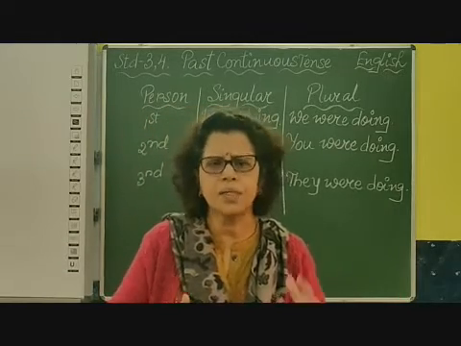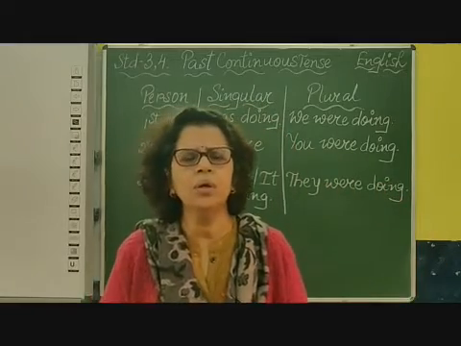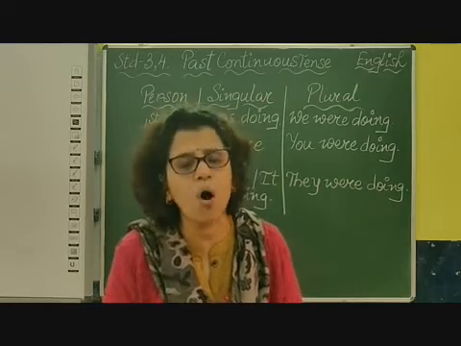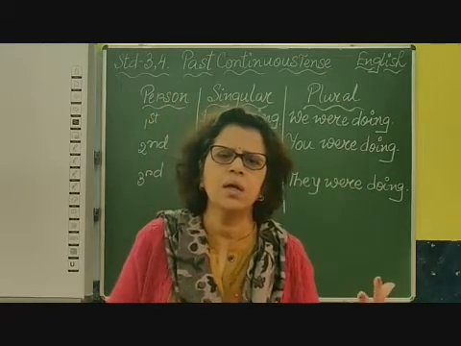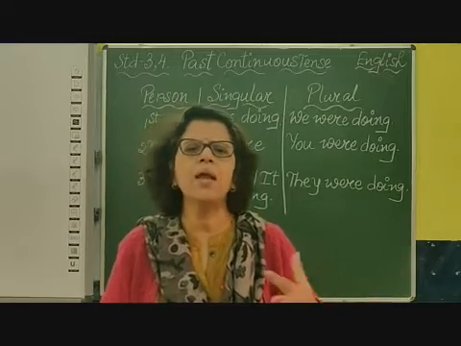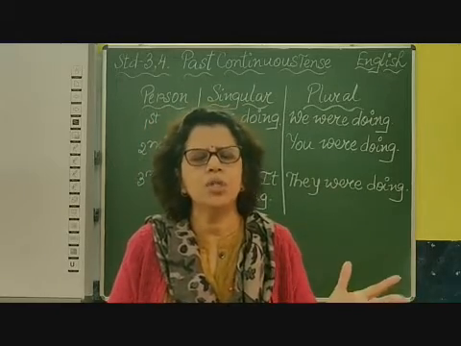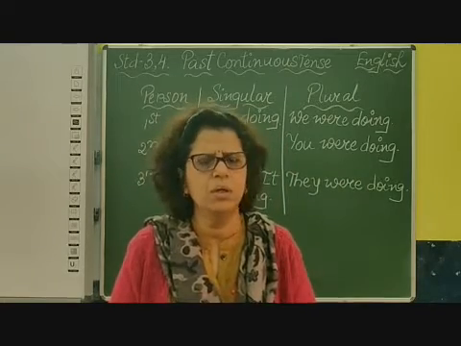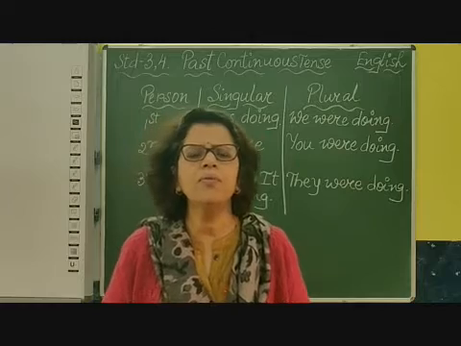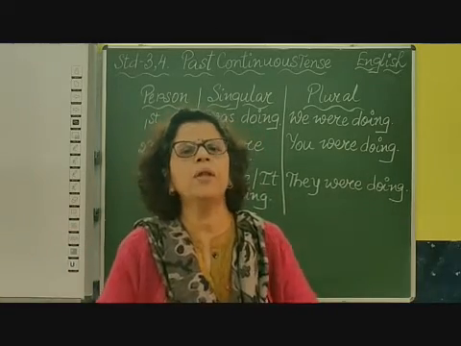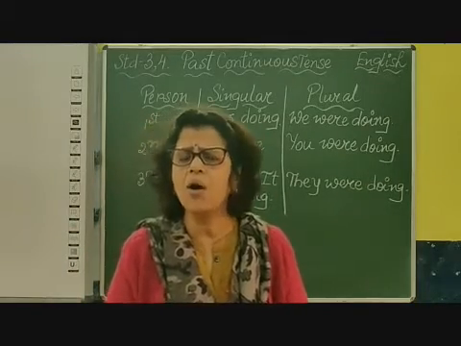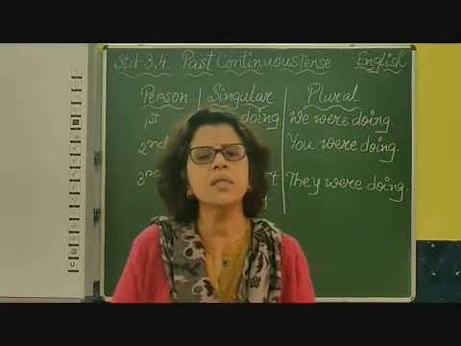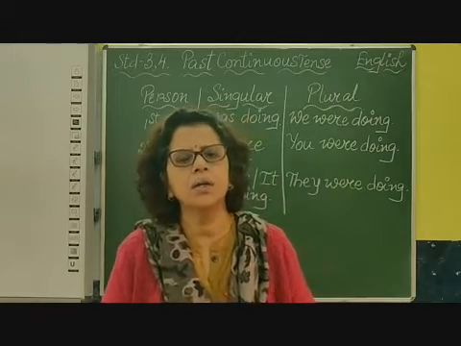For third person, other than I and you, when it is singular like he, she, it, we use was. Whether it is a male or a female, or maybe a neuter gender, or maybe we don't know the gender, we use was. Similarly, for plural, when we talk about a group of people or a group of things, we use they were. Okay, they were dancing when they heard the news.